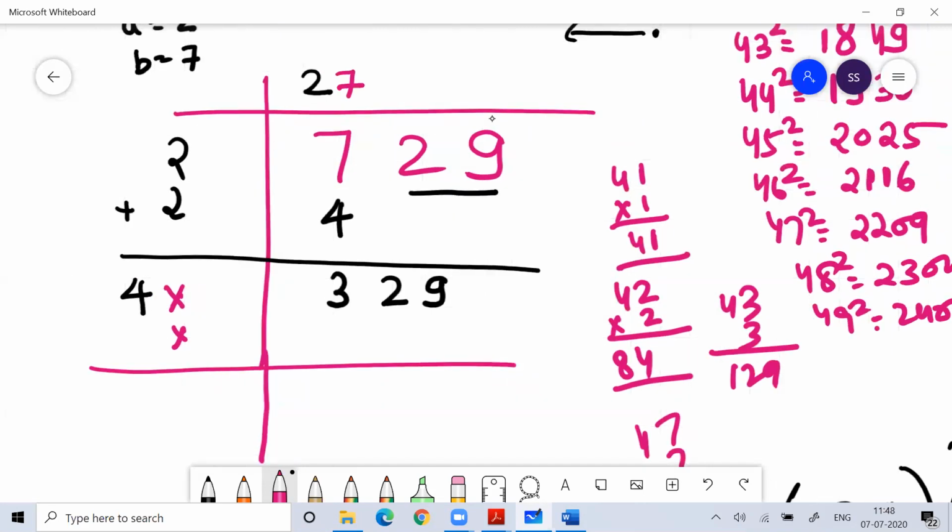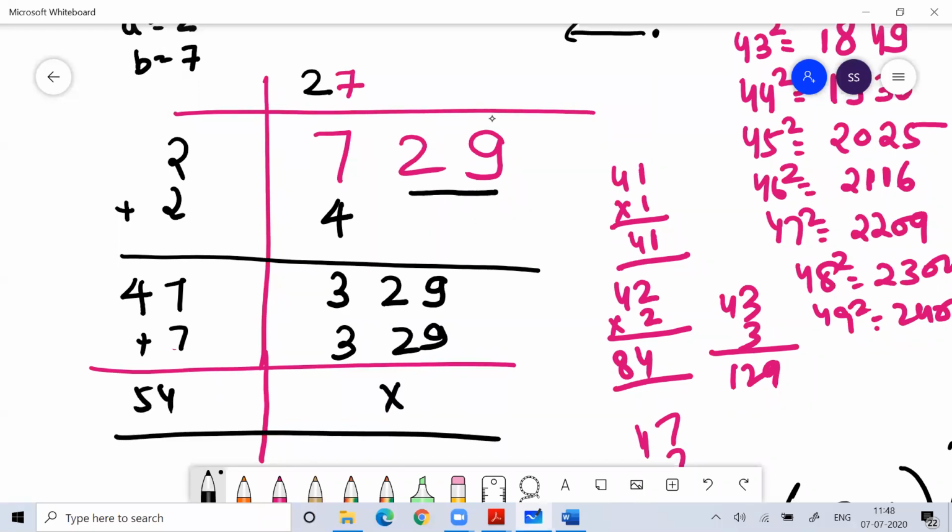You write 7, and here you write the same digit, multiplied with the same digit, so that you get 329. And if you add these, you will get 54. So this is your answer.